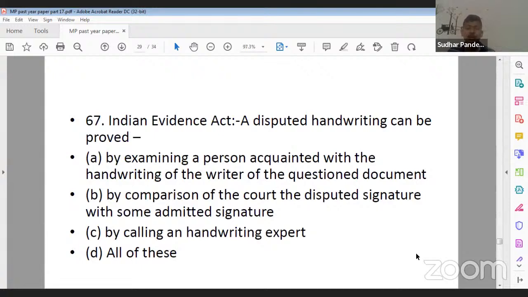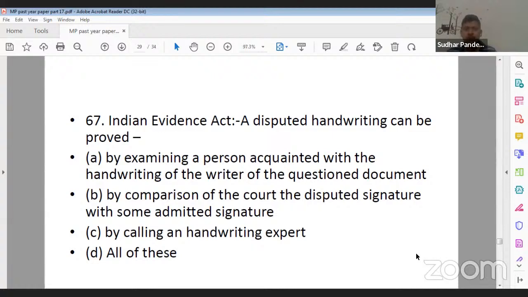A disputed handwriting can be proved: option A, by examining a person acquainted with the handwriting of the writer of the questioned document; option B, by comparison by the court of the disputed signature with some admitted signature; option C, by calling a handwriting expert; option D, all of these or all of the above.